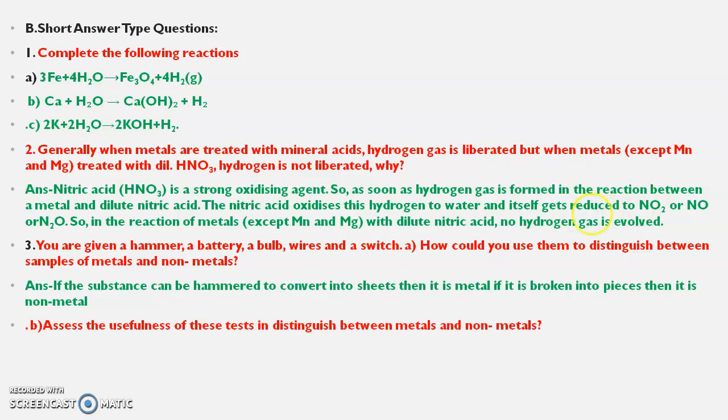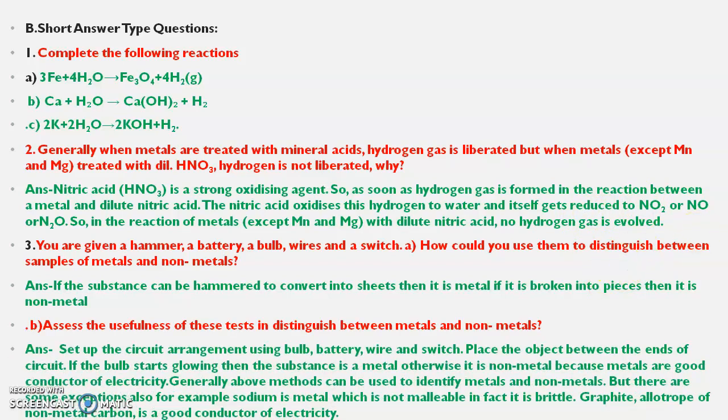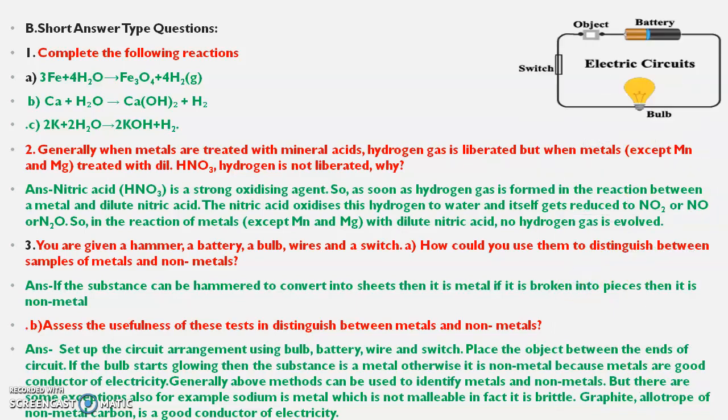Second, assess the usefulness of this test in distinguishing between metals and non-metals. So you can see, set up a circuit arrangement using bulb, battery, wire and switch. Place the objects between the ends of the circuit. If the bulb starts glowing, then the substance is a metal, otherwise a non-metal, because metals are good conductors of electricity. So you can read these simple points, and this is the circuit which you have to make in the answer to this question.